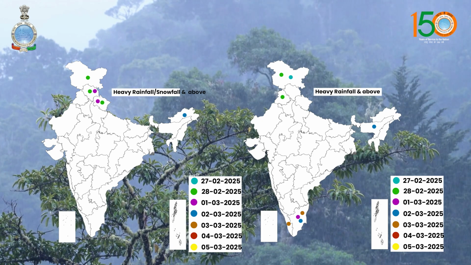On 3rd March, in Tamil Nadu, the highest rainfall recorded was at Kanyakumari, Kodi Porvalai, that is 15 centimeters. And in Kerala, it was Airport Chakka in Thiruvananthapuram, that is 7 centimeters.